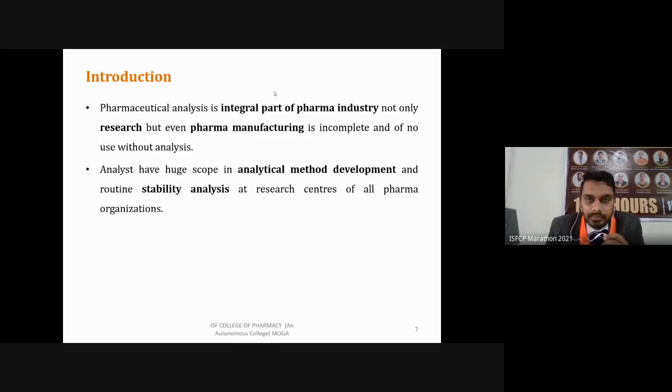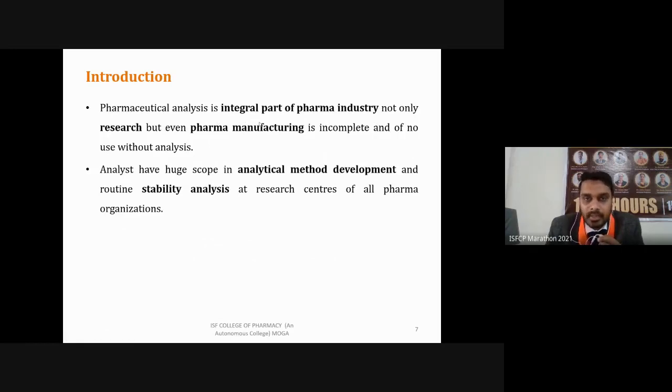So that's why we can say, let's take for example, industries like Ross and Pfizer. They are highly reputed industries. Why are they highly reputed? Because of their high quality products and the safety of their drugs. How are they ensuring that their tablets or other formulations are of high quality? Via the pharmaceutical analysis that is performed in the quality control and quality assurance section, which is known as QC and QA.